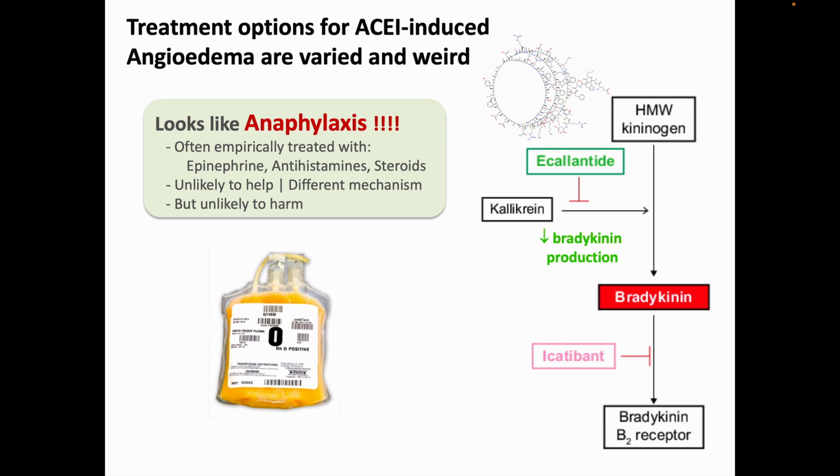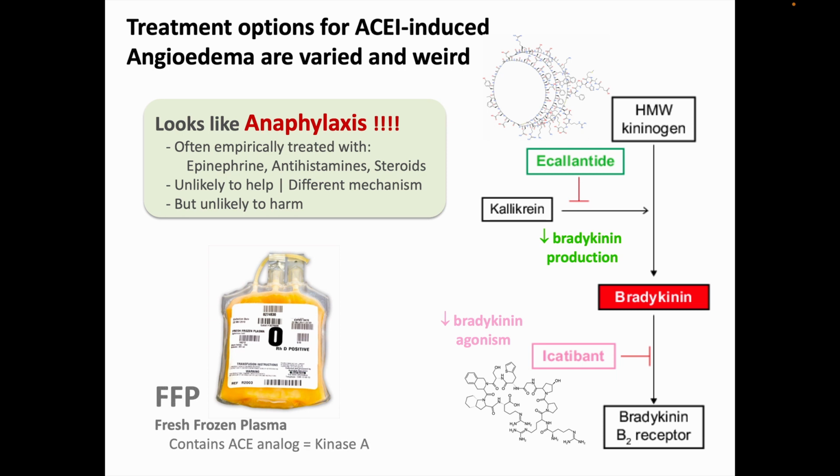Ecallantide is this large molecule to inhibit kallikrein and therefore reduce the production of bradykinin. And icatibant is a bradykinin 2 receptor antagonist. And based on potential treatments directed toward hereditary angioedema, there is some experience using FFP, fresh frozen plasma, so that we're providing an exogenous source of kininase, an ACE analog, which will break down the bradykinin.